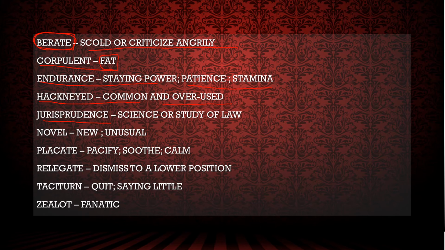Jurisprudence is simply the study of law, the theoretical study of law. Novel, I told you, novel means novel coronavirus. Why was this word used? Because it is new and unusual. People don't know more about it. Placate is soothe, calm. Everything is placeable, everything is calm. To placate means to become much less angry. That means you are very calm. Everything is settled.